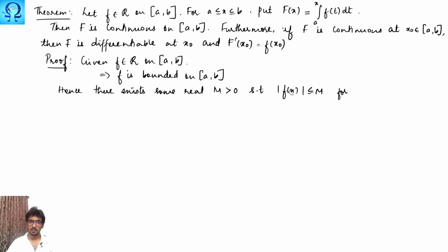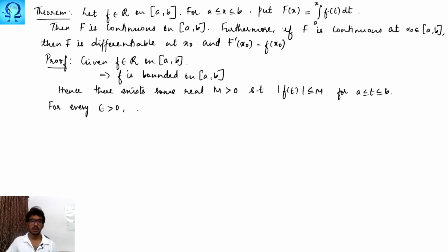for, here we are using the notation x, so let me denote it as t, for a less than or equal to t less than or equal to b. Even if you use x here, it is of no bother. Now for every epsilon positive, we'll have to find some delta positive such that the delta condition implies the epsilon condition. That is what the definition of continuity says.